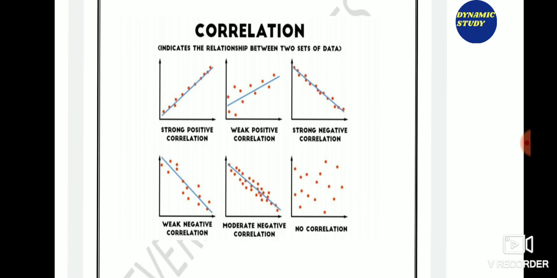Now what is correlation? The degree of relationship between the variables under consideration is measured through correlation analysis. The measure of correlation is called the correlation coefficient. The degree of relationship is expressed by a coefficient which ranges from -1 to +1, that is, -1 is less than or equal to r, which is less than or equal to +1. The direction of change is indicated by the sign. Correlation enables us to have an idea.